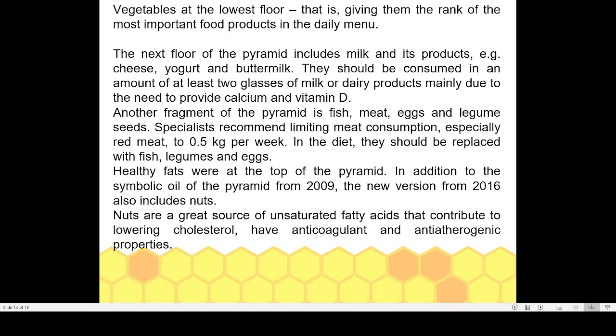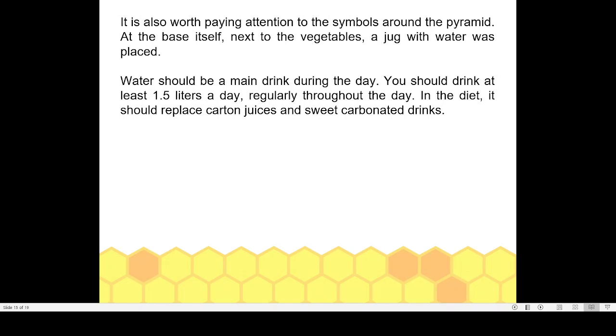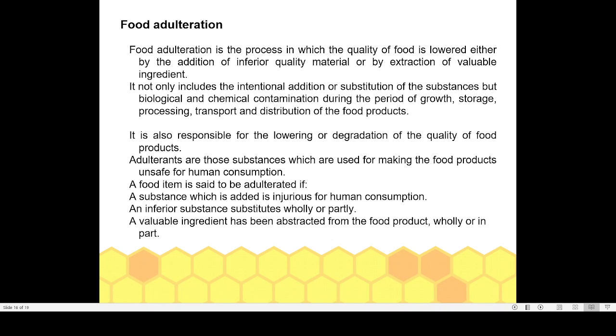Then, I think food adulteration is not in your syllabus.